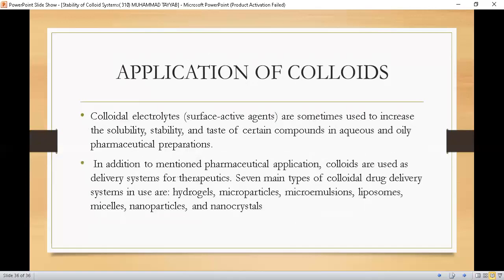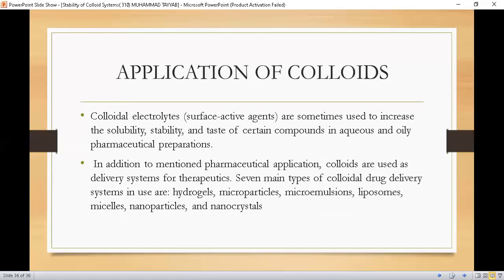Students, the last slide: colloidal electrolytes, which are also called surface active agents, are sometimes used to increase the solubility, stability, and taste of certain compounds in aqueous and oily pharmaceutical preparations. In addition to the mentioned pharmaceutical applications, colloids are used as drug delivery systems for therapeutics. Seven main types of colloidal drug delivery systems in use are hydrogels, microparticles, microemulsions, liposomes, micelles, nanoparticles, and nanocrystals.